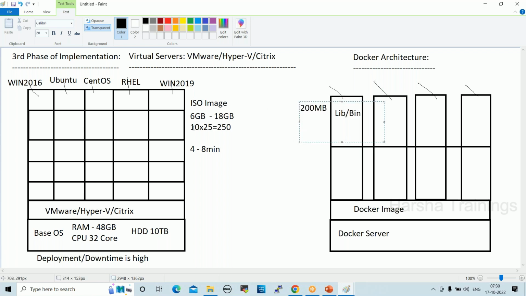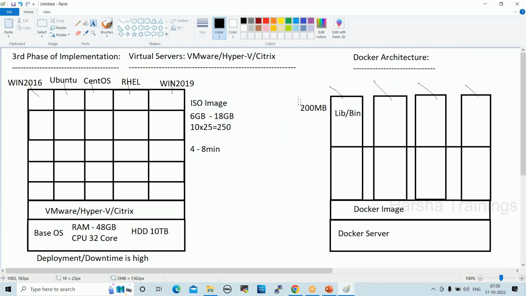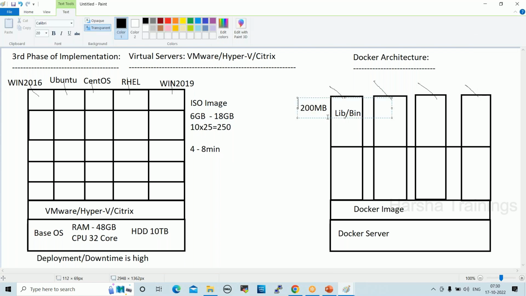When I create a virtual server, it will take a minimum of 10 GB, or 6 GB, or on average 10 GB, right? But here the container will take only 200 MB. Why this much drastic change? Virtual environments are in GBs, but Docker environments are in MBs.